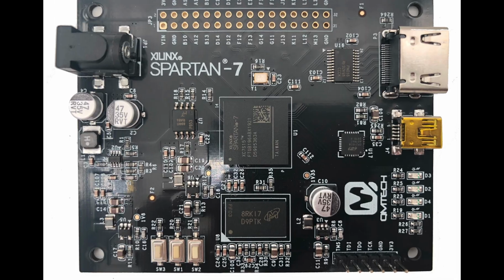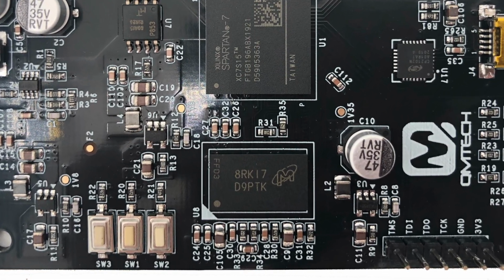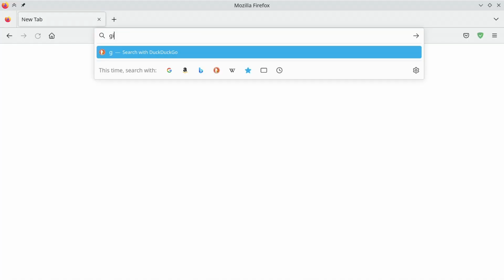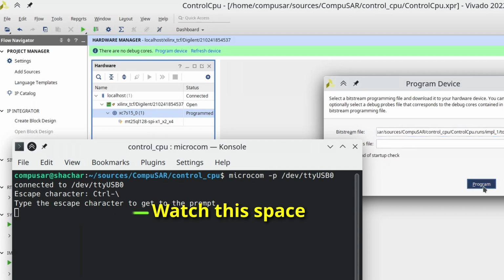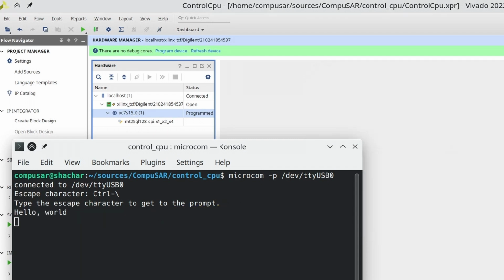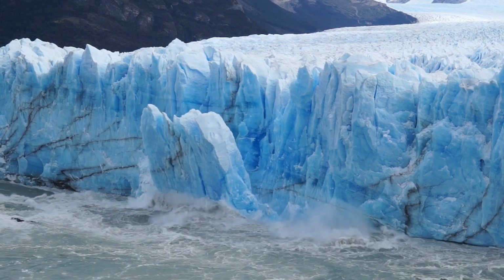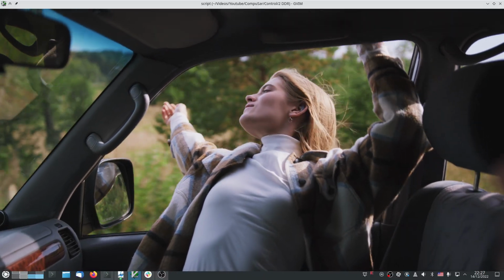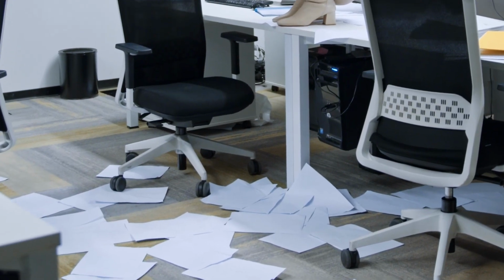The QMTech board has 256 megabytes of DDR3 memory. As you no doubt recall, I've already successfully placed a RISC-V CPU on the FPGA, taken from the excellent VexRiscv project, and successfully booted it using 32 of the 40 kilobytes of internal static RAM the FPGA has. What I was trying to achieve next was to break the memory constraints by using the DDR memory, giving me much more memory than I'll ever need. That was the plan. Things did not go smoothly.